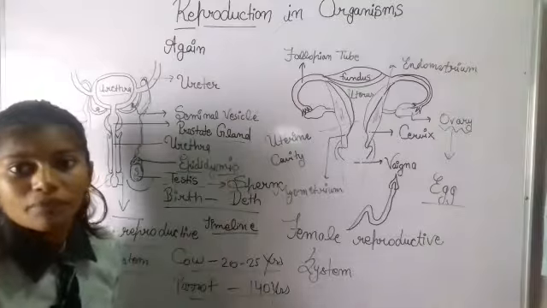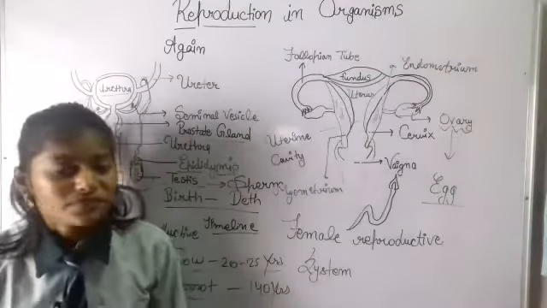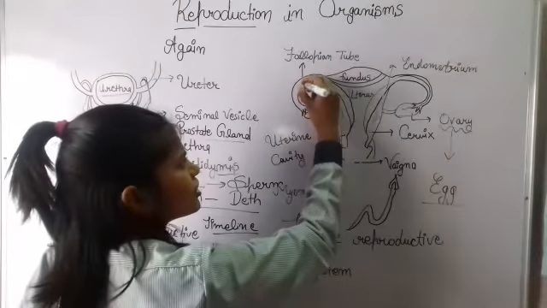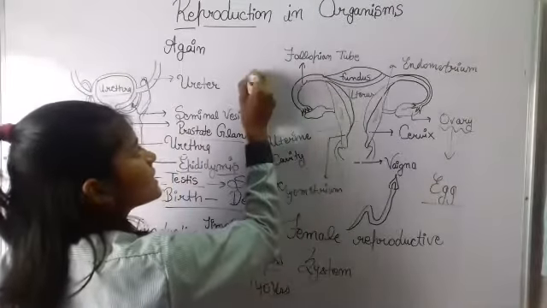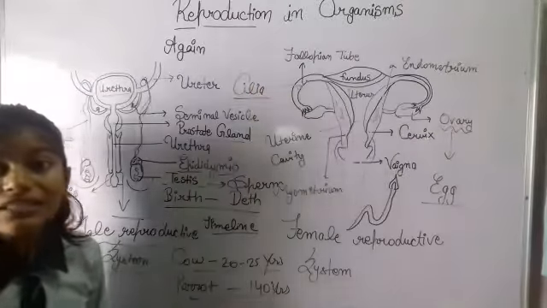the second obstacle comes. What happens here? There are very small structures present, which are called cilia. Can you see? They are called the cilia.